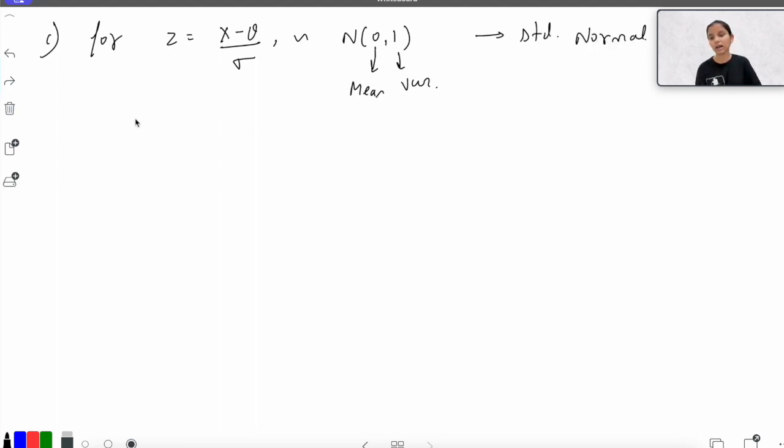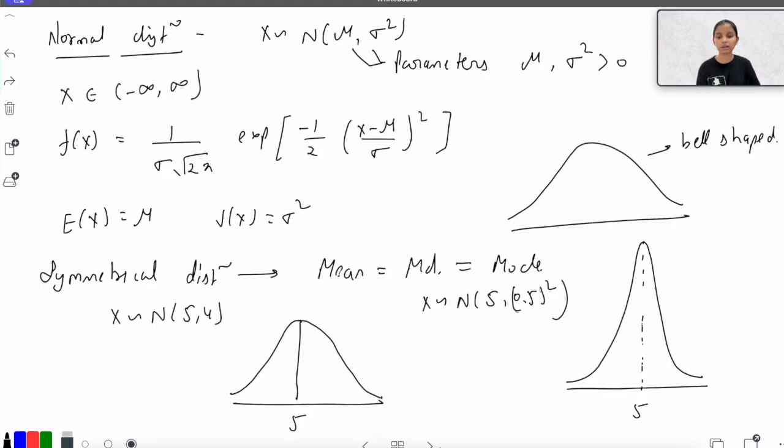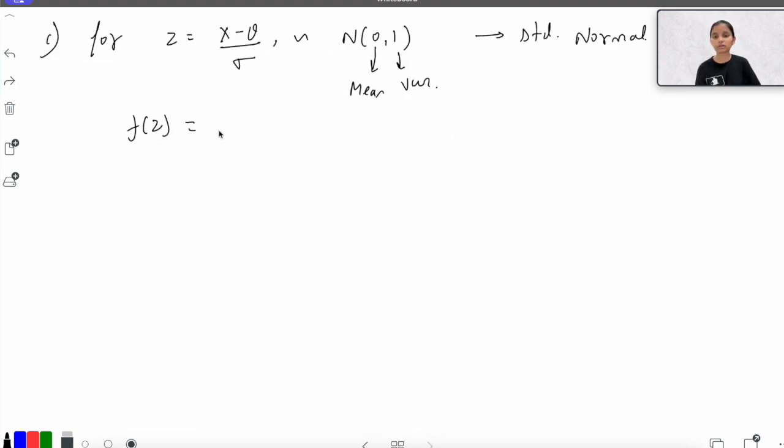For the distribution corresponding to the standard normal, you can just put the values 0 and 1 in my original PDF, and you will get the PDF of this new distribution, that is 1 upon root 2 pi e raised to the power minus z square by 2 for z lying between minus infinity and infinity, and that is my standard normal distribution.